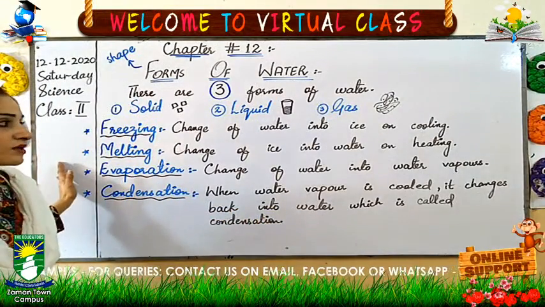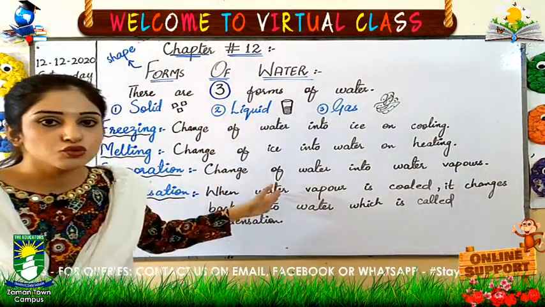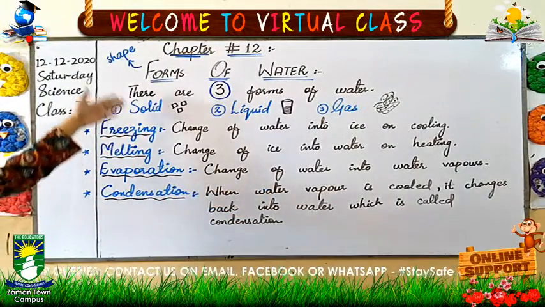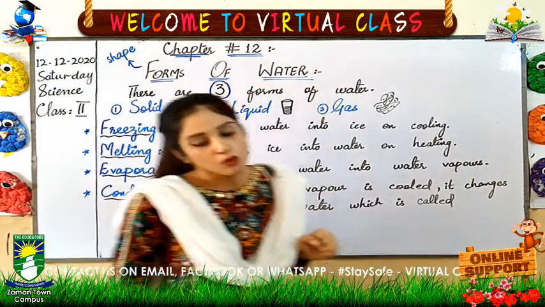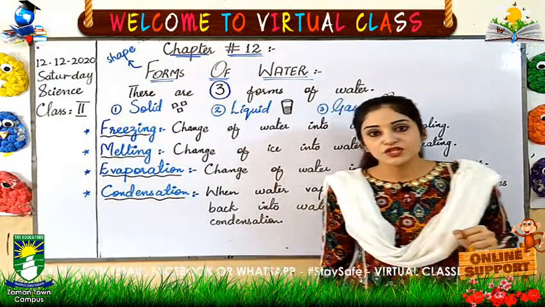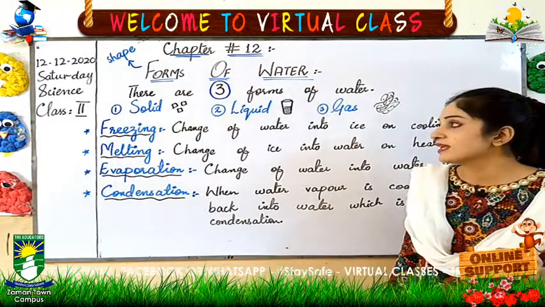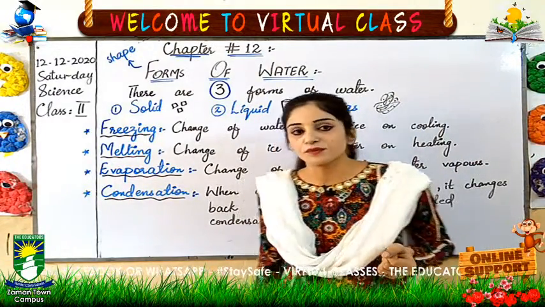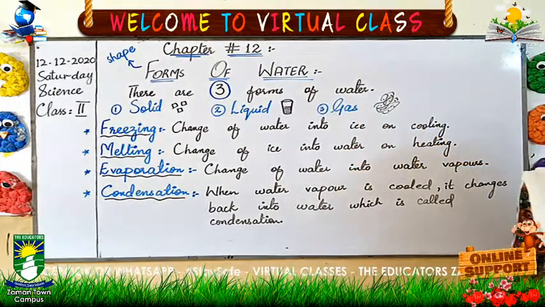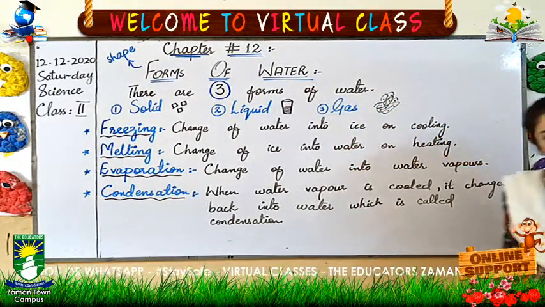So all these processes, all these definitions you need to learn. You need to know how many forms of water there are. There are 3 forms of water. What is the first one? Solid, which is ice. What is the second one? Liquid, which is the most important and natural form. The third one is the gaseous form of water. It means water vapors, right?